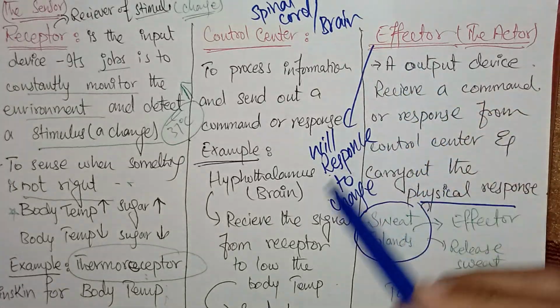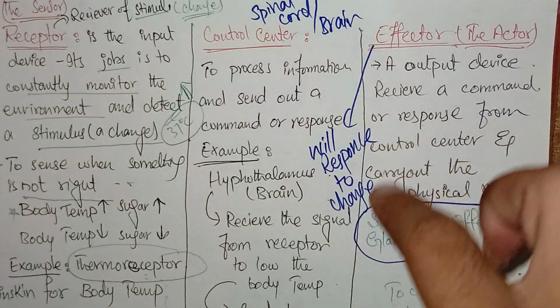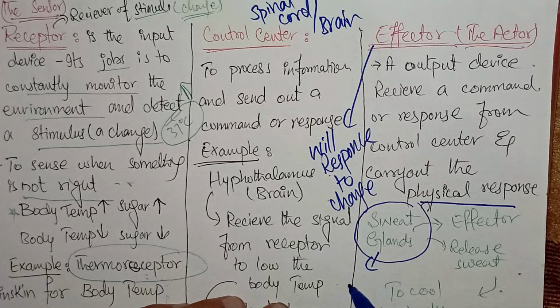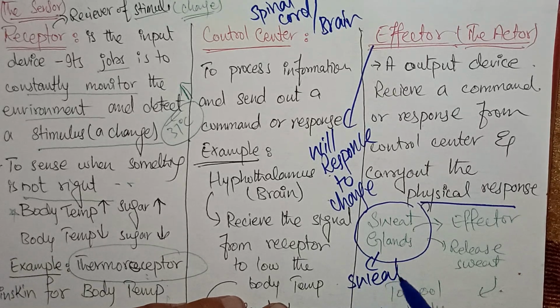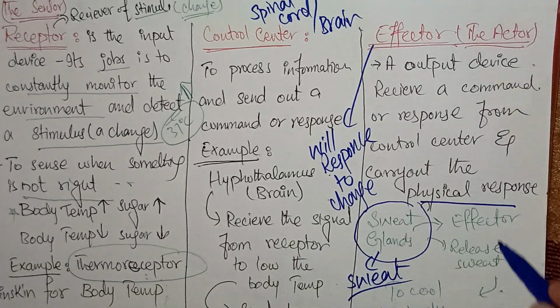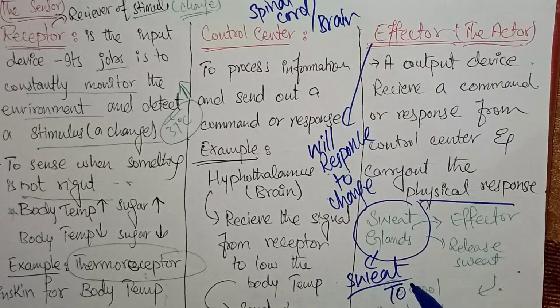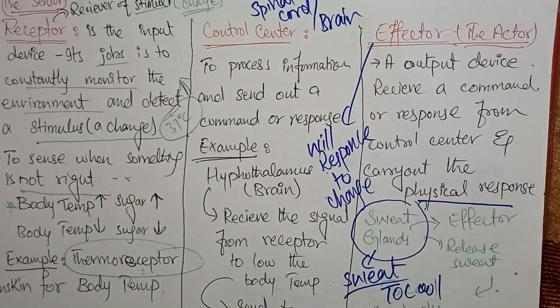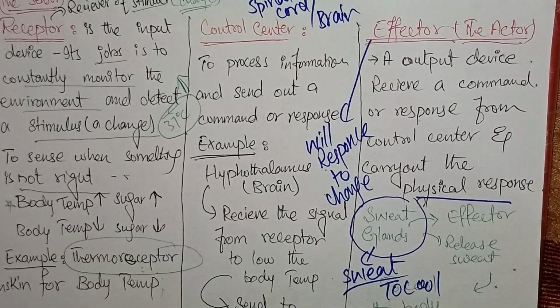What is a sweat gland? A sweat gland is the effector. So this effector, the sweat gland, releases sweat. This sweat will be responsible for cooling our body temperature, and then the body temperature will be balanced.